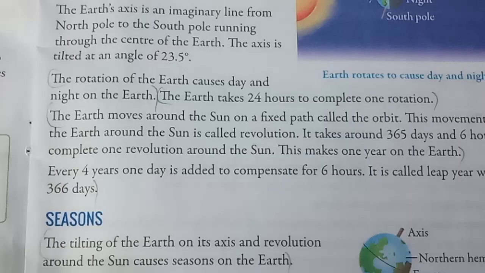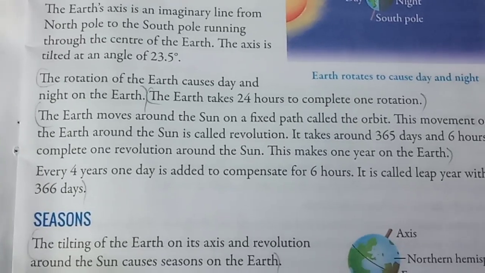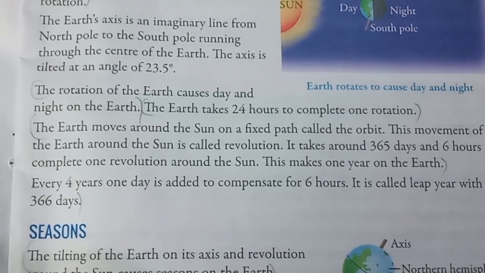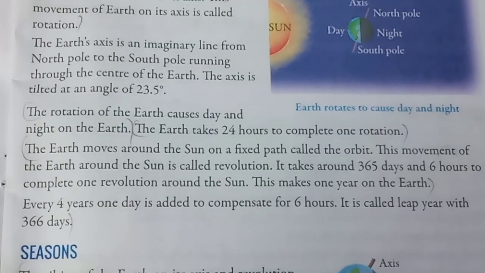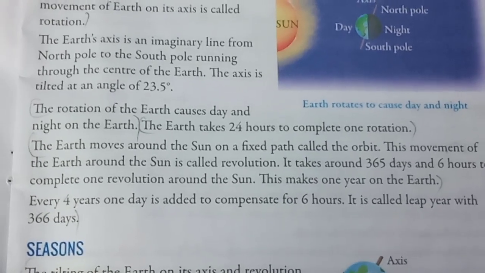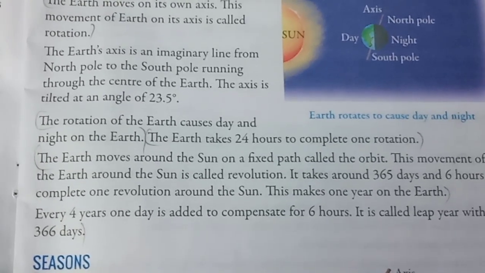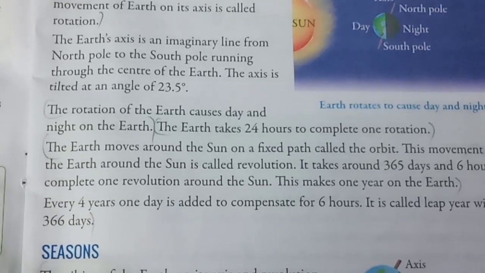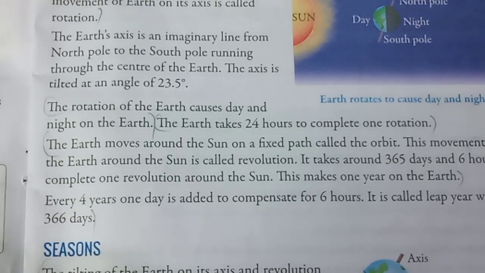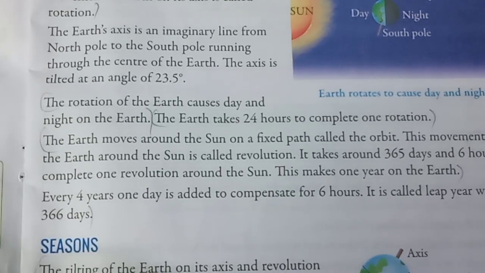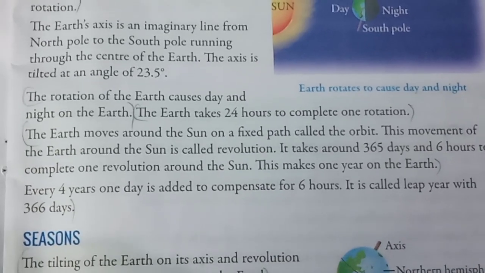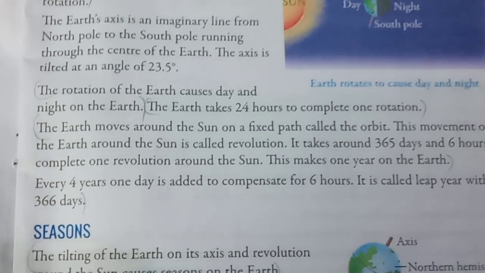The earth moves around the sun on a fixed path called the orbit. The movement of the earth around the sun is called revolution. It takes 365 days and 6 hours to complete one revolution around the sun. This makes 1 year on the earth. Every 4 years, 1 day is added to compensate for 6 hours. It is called leap year with 366 days.